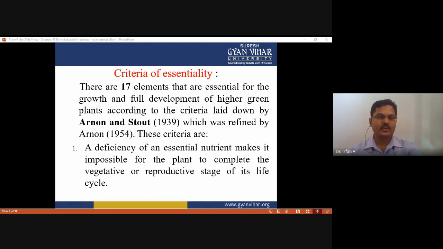A deficiency of an essential nutrient makes it impossible for the plant to complete the vegetative as well as reproductive stage of its life cycle. If any nutrient can affect the vegetative growth or reproductive growth, then it definitely comes under the essential nutrients.